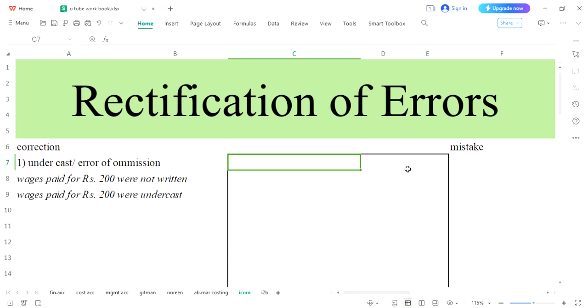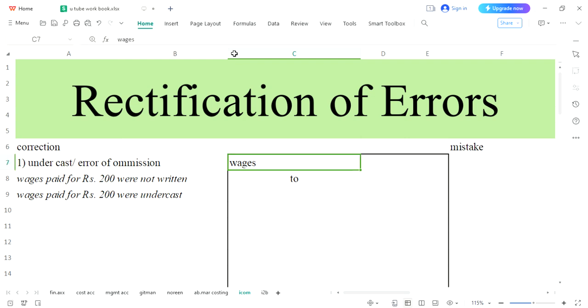Then how will you correct this error? You will say, I am going to write right now. All right. So wages were not written. Wages paid are expense. Expenses should be debited. So you will write wages on the debit side. Whatever is written on the credit side, for the time being, you are not concerned with it.